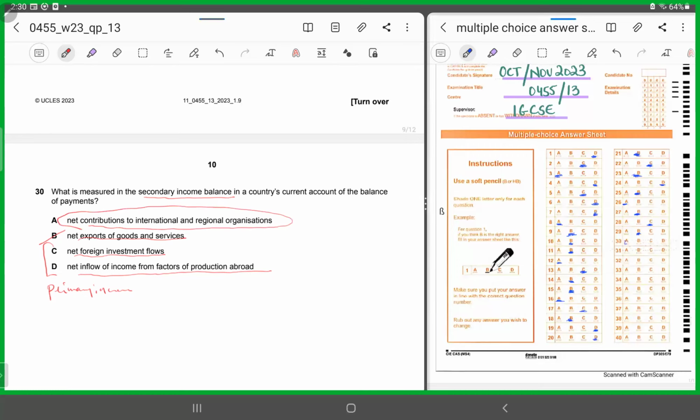Why? Because what was secondary income? Secondary income includes transfers of money, goods or services sent out of the country or which come into the country, not in return for anything else. Remember? What did it include? Gifts, charitable donations, right? Workers' remittances. Remember? And net foreign investment flows and net inflow of income from factors of production are all part of primary income, right?